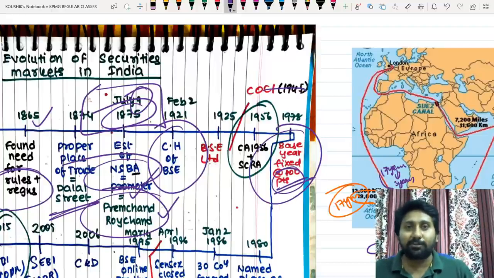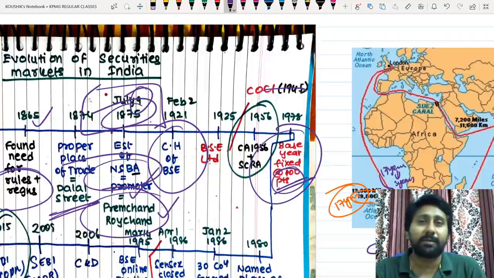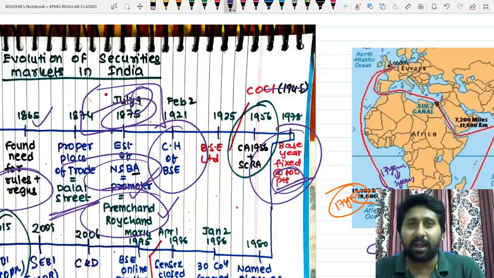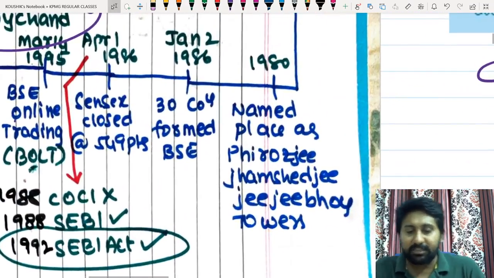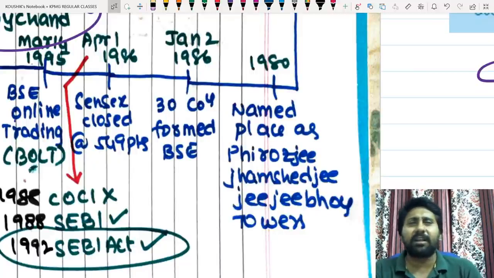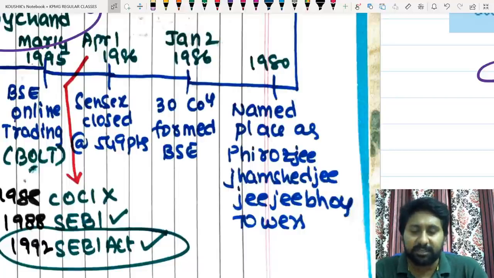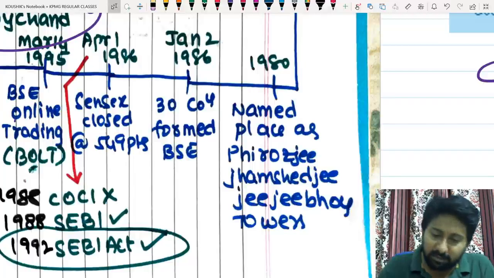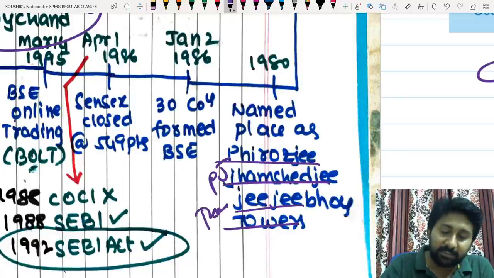That person is not Rakesh Jhunjhunwala, etc. With due respect, they are also great investors, but no sophistication and no technology was there. At that time, we used to read the market and invest. That person's name has been taken as a legacy to continue in India, and that person's name is Ferozji Jamshedji Jejeebhoy. You can also search his name on the internet. Generally on the internet you will find the name as Feroz Jamshedji Jejeebhoy, but the real name is Ferozji Jamshedji Jejeebhoy. So that tower's name is Jamshedji Jejeebhoy Towers, also called PJ Towers.